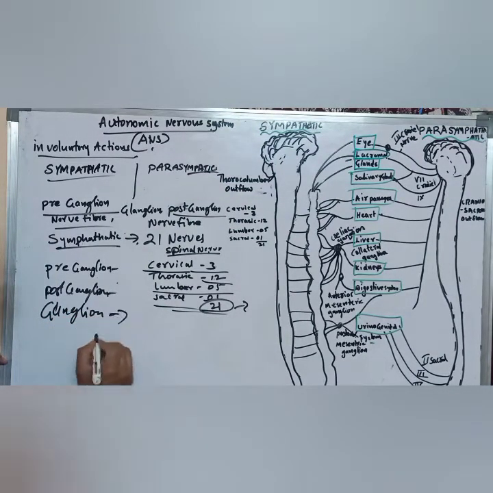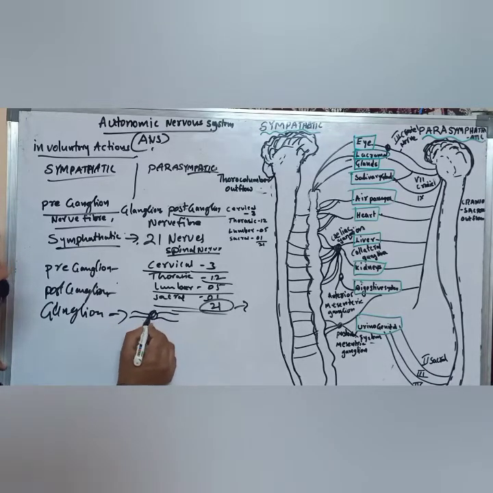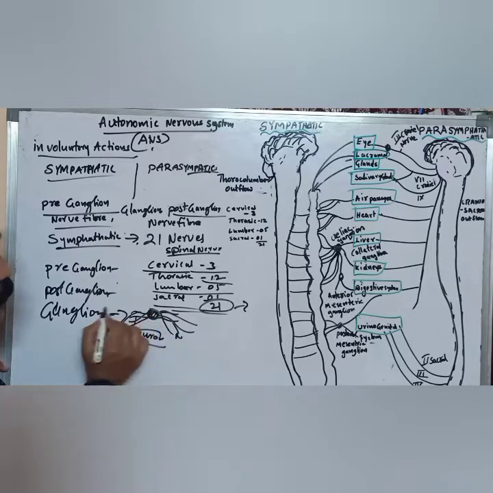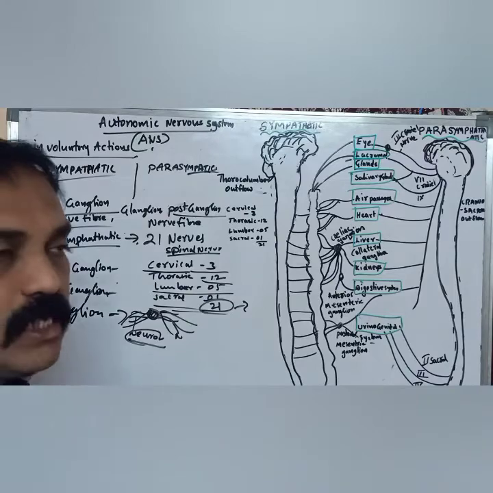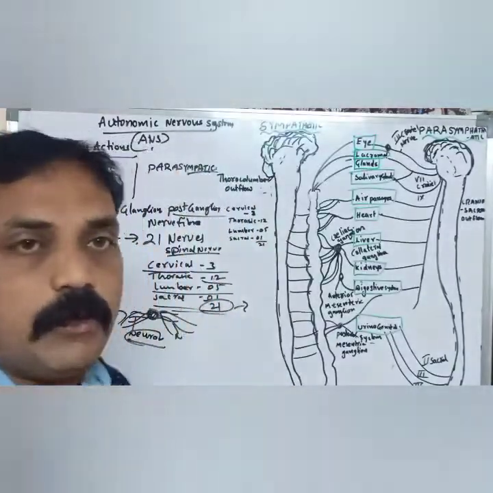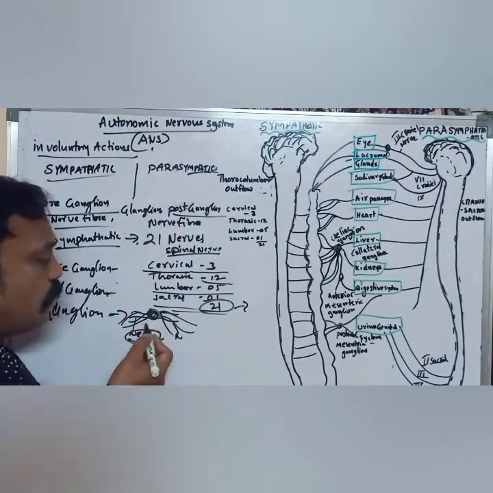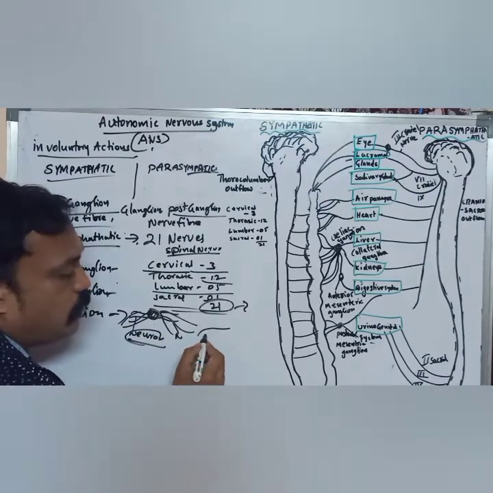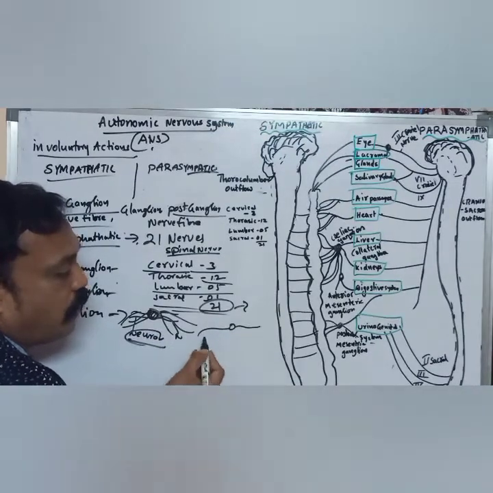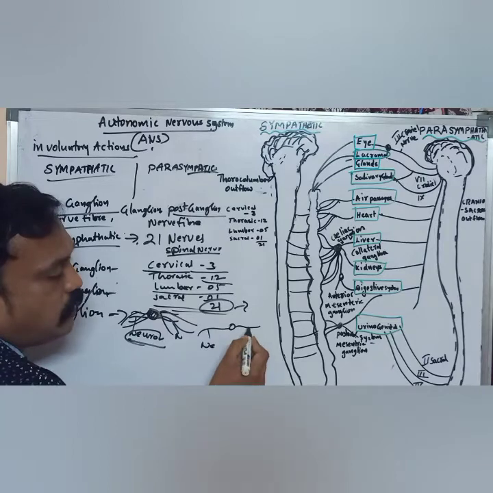Ganglion means where two or more neurons are attached. For example, these are the neurons. Where two or more neurons are combined, that place is a synaptic place, which passes the message from one neuron to another neuron. For example, this is one neuron, and this is another neuron.